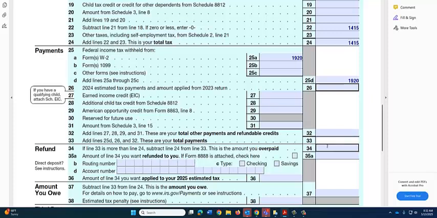So that's just going to go all the way down to line 33. So he has prepaid $1,920 in federal income taxes, but his liability was only $14,015. So he gets a refund of $505.